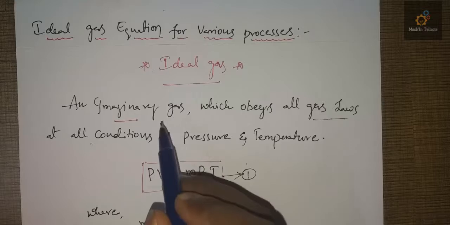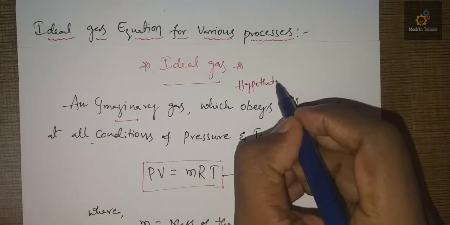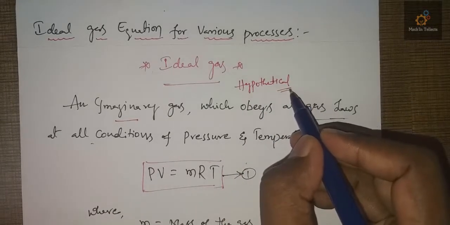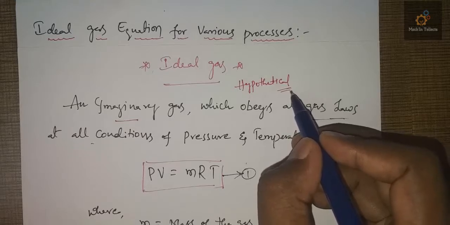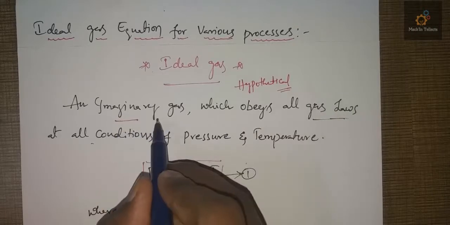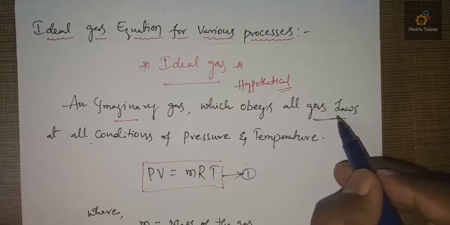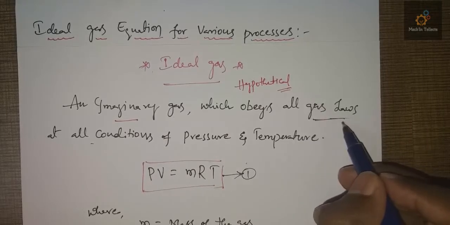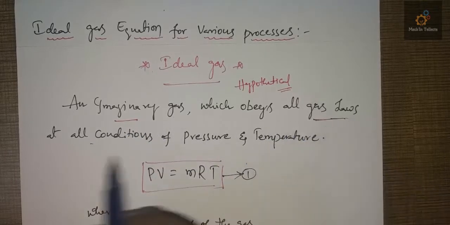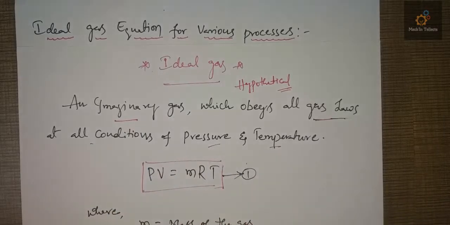It is an imaginary, hypothetical gas. That means it doesn't exist in the atmosphere. We have real gases, but we don't have an ideal gas. But we are assuming an imaginary gas which obeys all gas laws. What are gas laws? Boyle's law, Charles' law, Avogadro's law, etc. So that imaginary gas obeys all gas laws at all conditions of pressure and temperature.